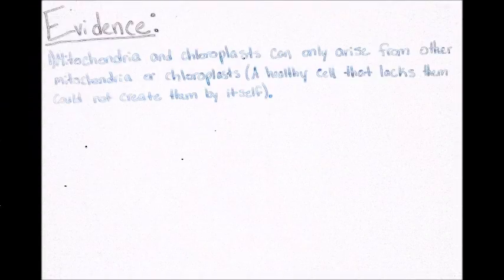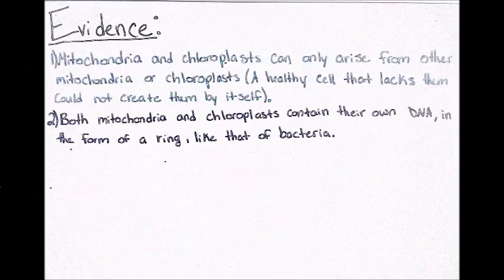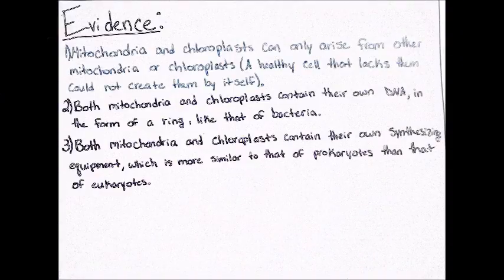Now we will talk about the evidence that proves the endosymbiotic theory true. Mitochondria and chloroplasts can only arise from other mitochondria or chloroplasts. In other words, a healthy cell that lacks them could not create them by itself. Both mitochondria and chloroplasts contain their own DNA in the form of a ring, like that of bacteria. Both contain their own protein synthesizing equipment, which is more similar to that of prokaryotes than that of eukaryotes.